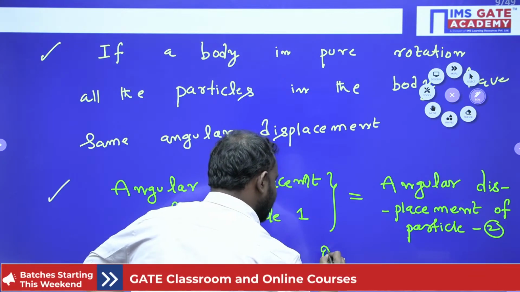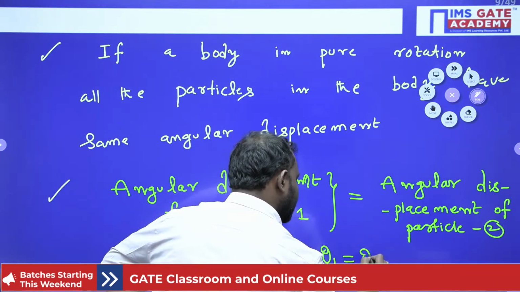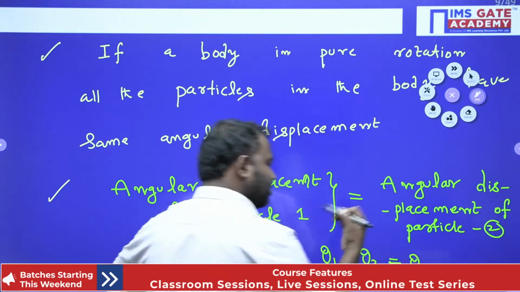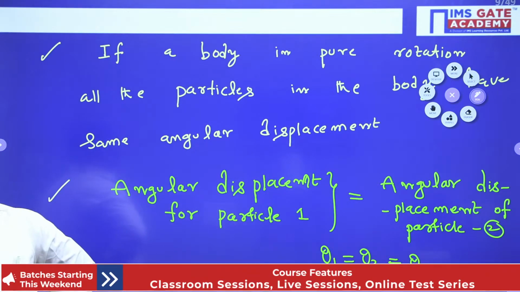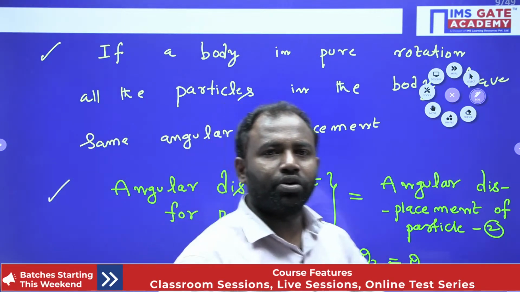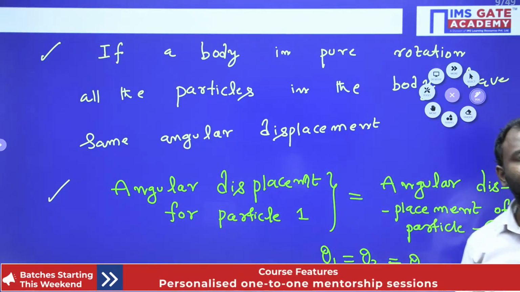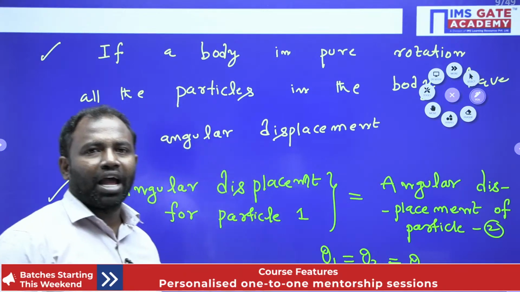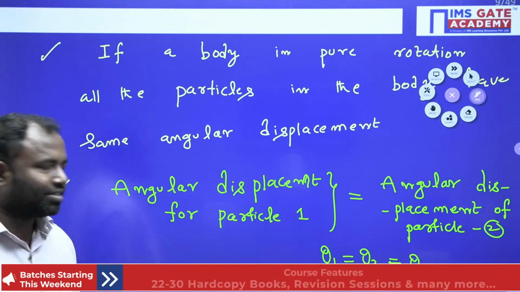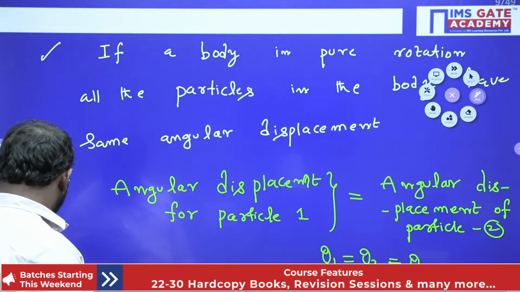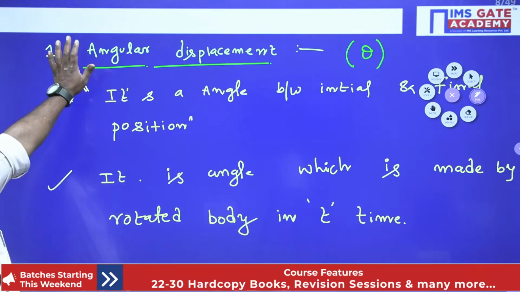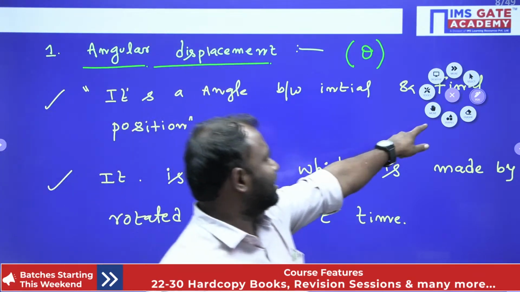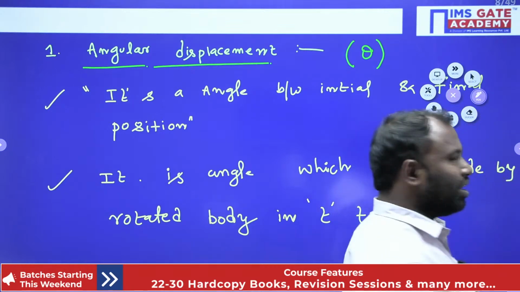Can I write theta 1 is equal to theta 2 is equal to theta 3? Yes, guys. Why? Because angular displacement in pure rotation motion of the body is equal for every particle in the body. That is what I have highlighted. We have seen that angular displacement, theta, is the same for every particle in t time.